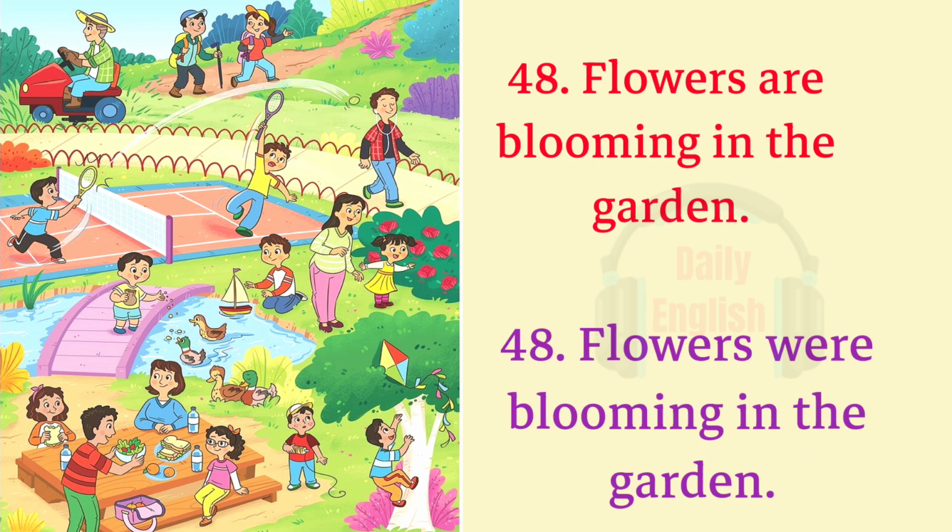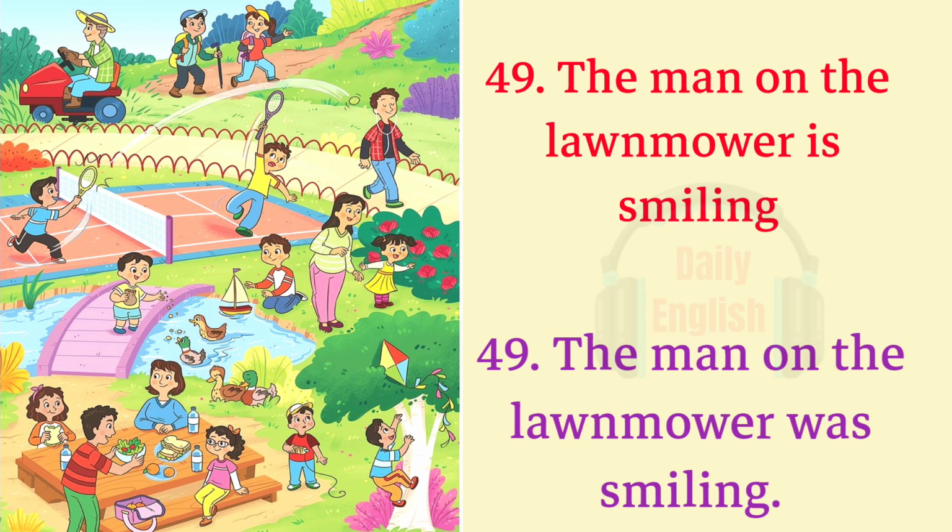48. Flowers were blooming in the garden. 48. Flowers are blooming in the garden. 49. The man on the lawnmower is smiling.